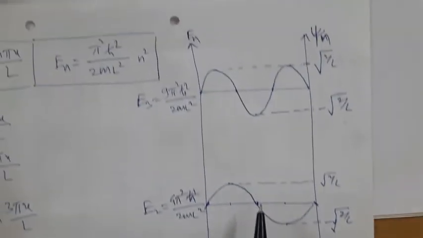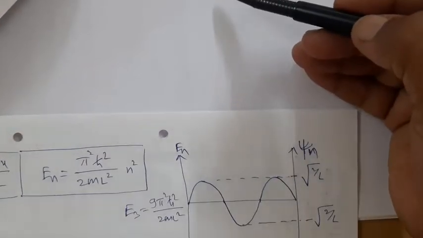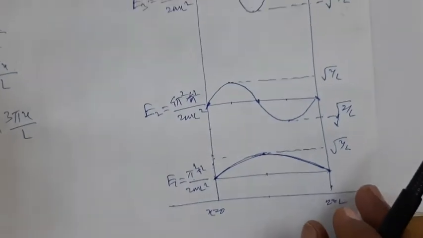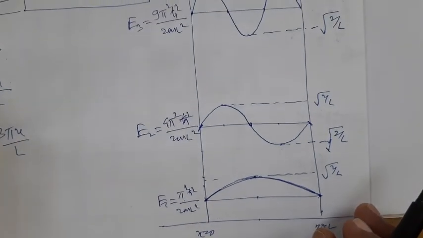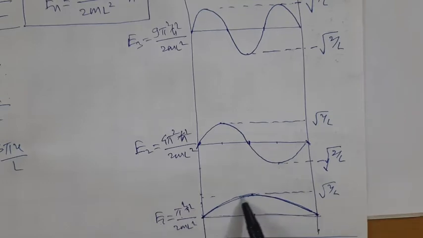Therefore on the graph I will have to represent the energy, here it is E4, that is 16 times E1. But if I try to represent the energy and the corresponding wave function, then it will be something like this. With n is equal to 1, E1 is equal to this particular energy level and the wave function is this,